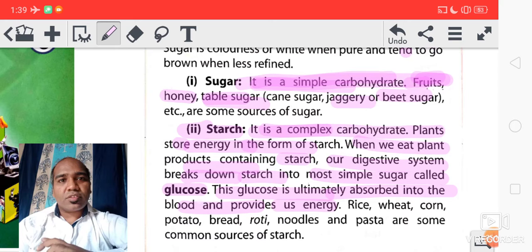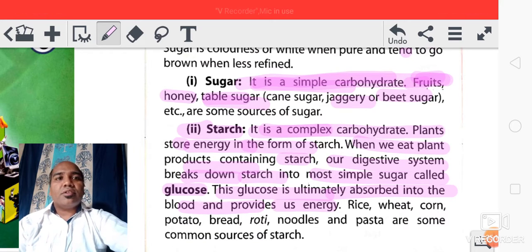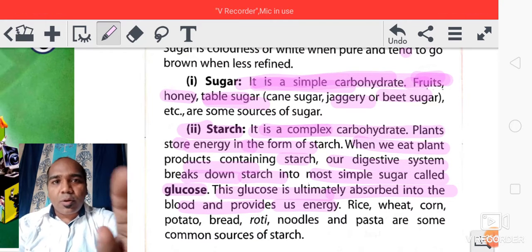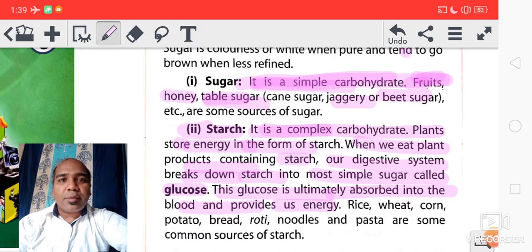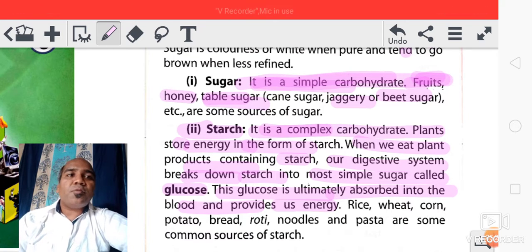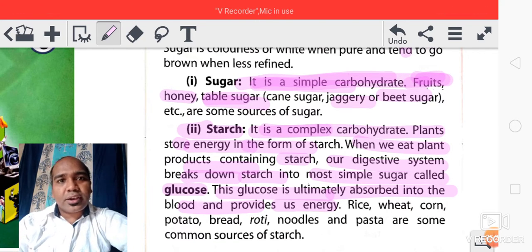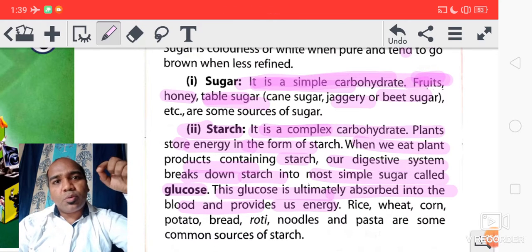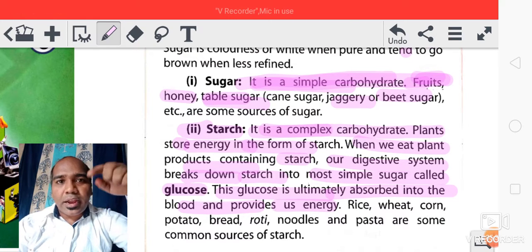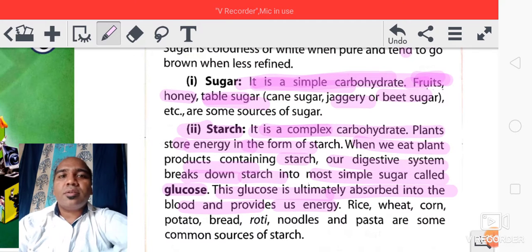Got it? So this is the function of starch. So starch is what? It is complex carbohydrate. It is a type of nutrient in the form of complex carbohydrate which breaks down into simple form and provides us energy for our body.